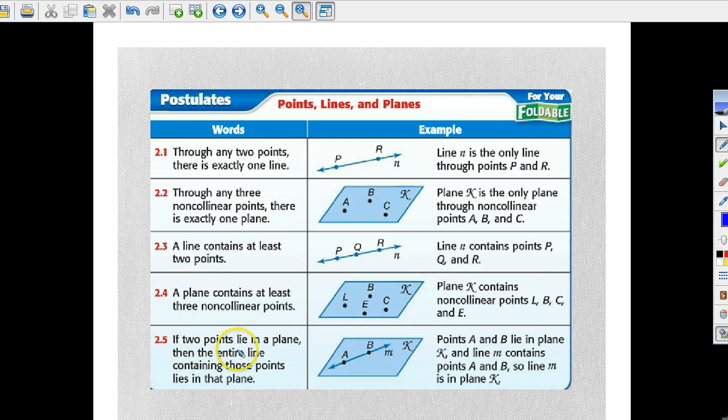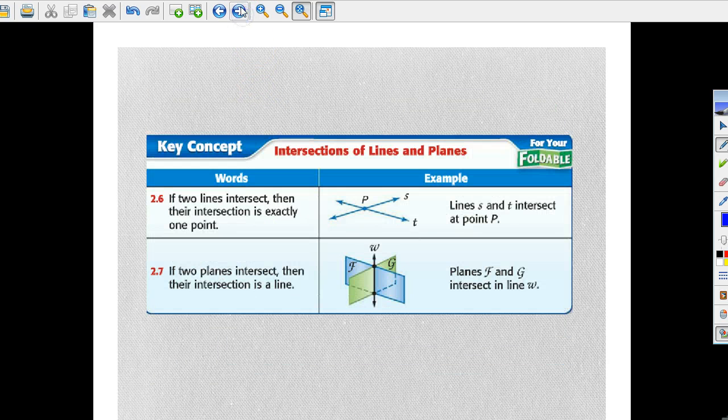2-5: if 2 points lie in a plane, then the entire line containing those points lies in that plane. So if you have 2 points that lie in a plane, then that entire line is also on that plane. 2-6: if 2 lines intersect, then their intersection is exactly 1 point. So 2 lines meet at exactly 1 point. 2-7: if 2 planes intersect, then their intersection is a line. So if you have 2 planes going through each other, there's only 1 line that intersects.